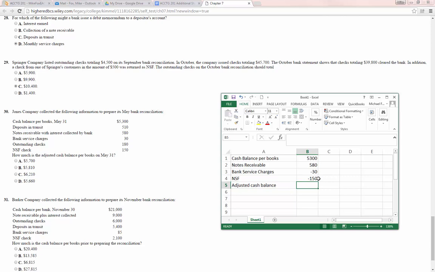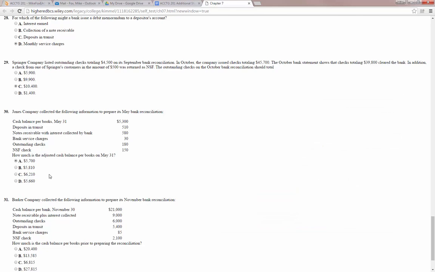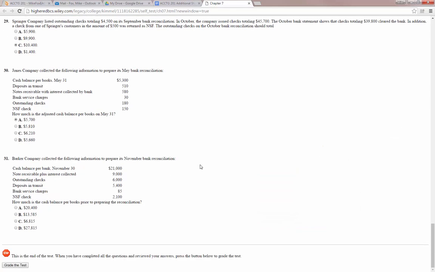So our adjusted cash balance will be the sum of all these accounts. 5,700. Hopefully that's an option. It is. That's good. 31, the Barker Company collected the following information to prepare the November bank reconciliation. How much is the cash balance per the book prior to preparing the reconciliation?